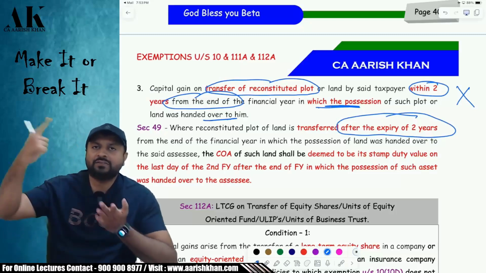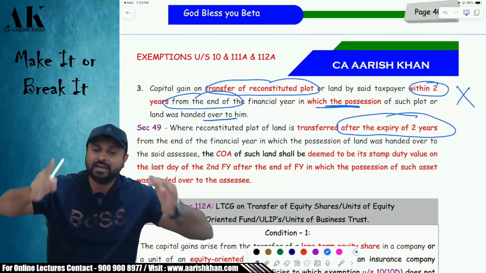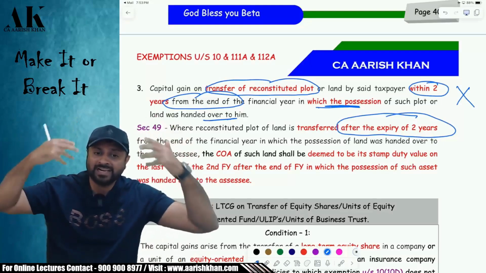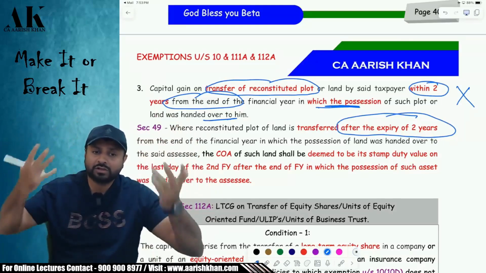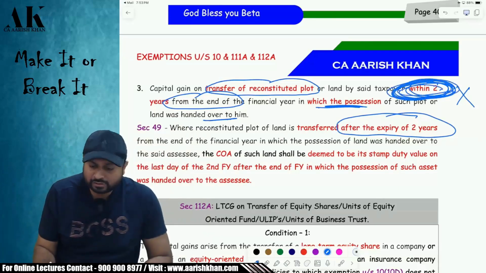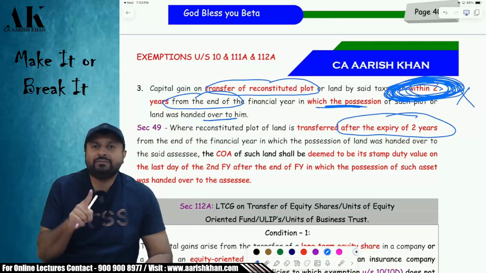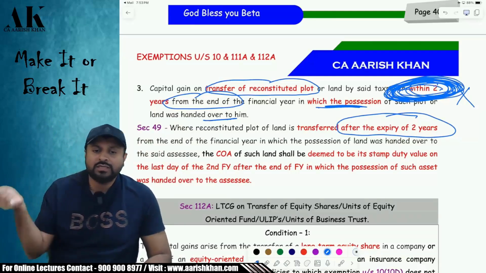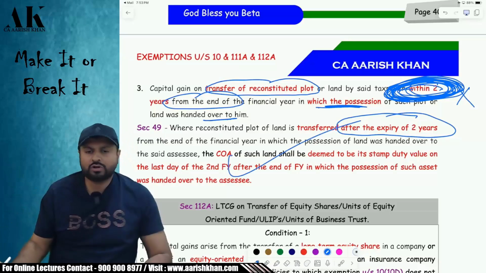So if you transfer after 2 years, this new land will be taxable, and the question will arise, what will be the cost of acquisition of this new land? The cost of acquisition of this new land will be determined whenever this 2 years expires. See here please, at that time what was the stamp duty value? That stamp duty value will become your cost of acquisition over here.